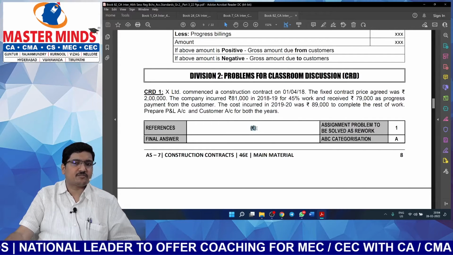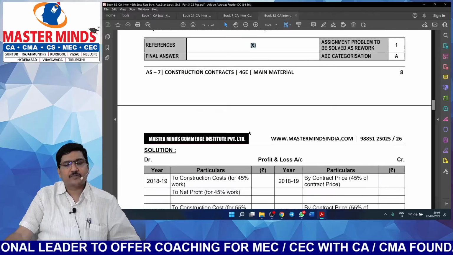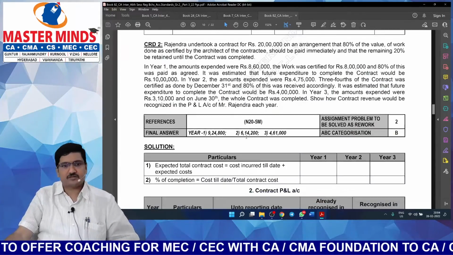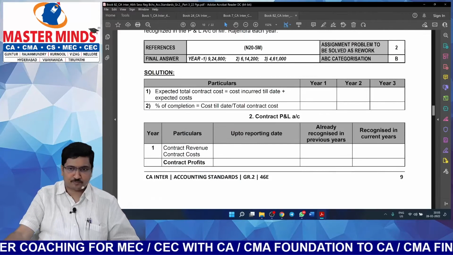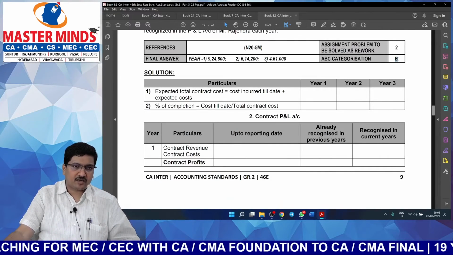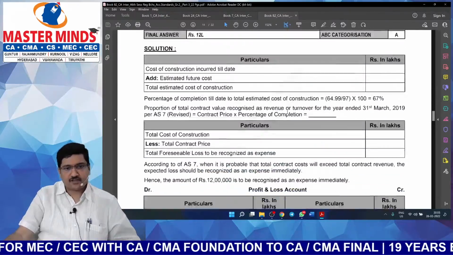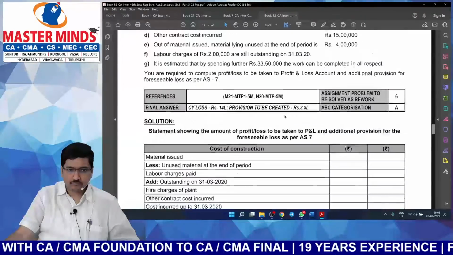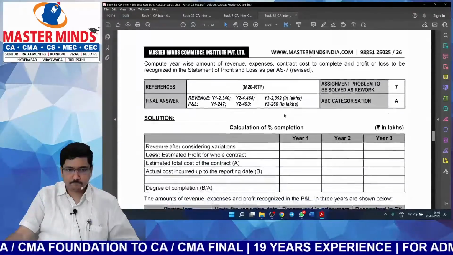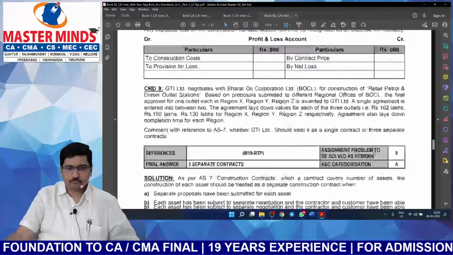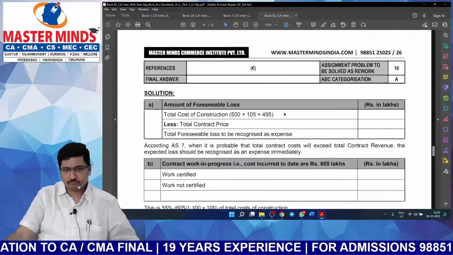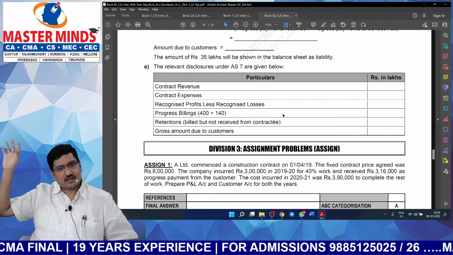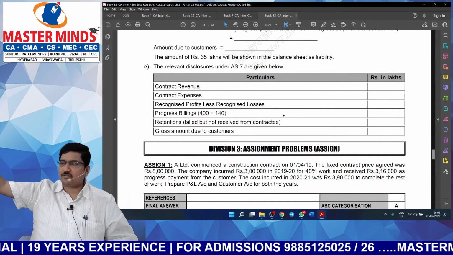Reference, what does this euro symbol indicate? Study material. Sir, will there be concept questions for accounting standards also? Yes, there will be concept questions for accounting standards also. And even here we have given ABC analysis. Let's see how many problems are given. Ten problems. Even though there are large number of problems in ICAI sources, we have covered just 10.